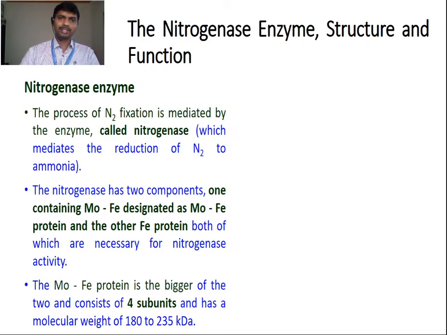Now we are going to study the nitrogenase enzyme, its structure and function. We know the function of the nitrogenase enzyme: it is involved in the process of nitrogen fixation. The process of nitrogen fixation is carried out by the enzyme called nitrogenase, which mediates the reduction of nitrogen to ammonia. As I showed in the previous lecture, molecular nitrogen is converted into ammonia by the activity of the enzyme nitrogenase.